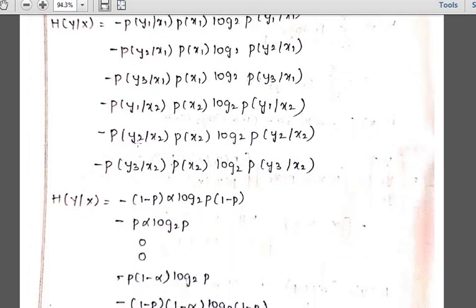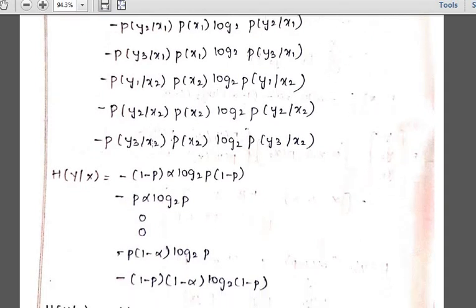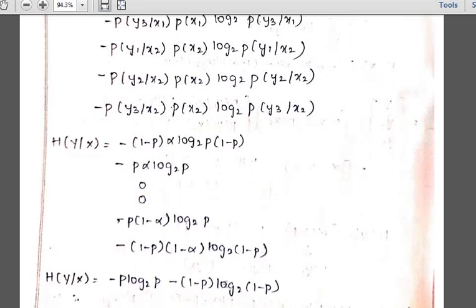Second, this one. Now I am getting y2 as an output when applying input x2. So you have a path there and you have a value there. That is nothing but my p into, what is your x2 value? P of x2 is 1 minus alpha, into log 2 of the y2 by x2 value, that is again p. So you will be getting minus p into 1 minus alpha into log 2 of p. And the third part, when applying x2 as an input, y3 as an output, you have 1 minus p over there. So 1 minus p into p of x2 value, 1 minus alpha, into log 2 of 1 minus p. So this is how you will be getting it.